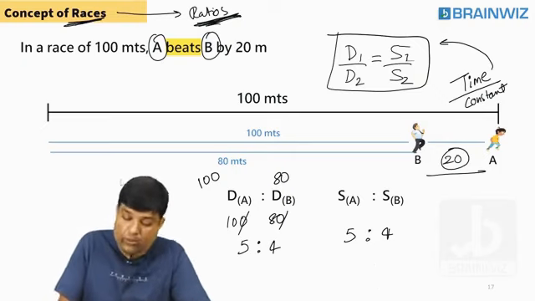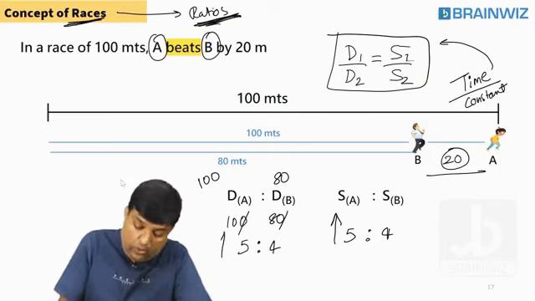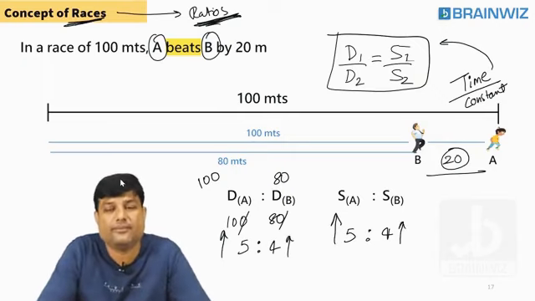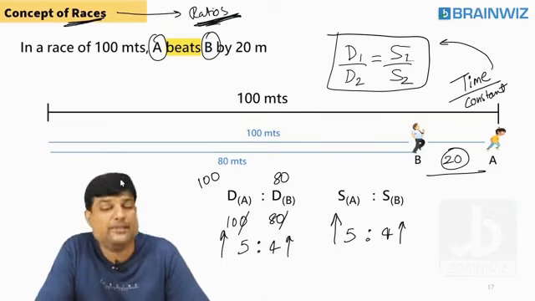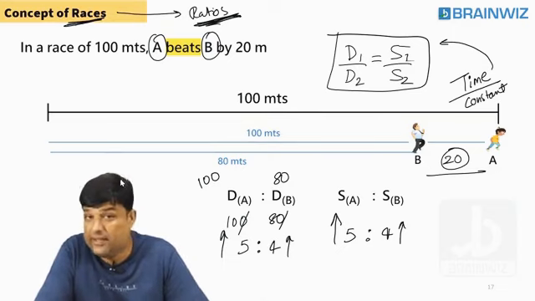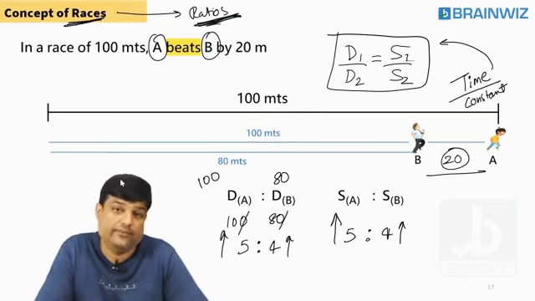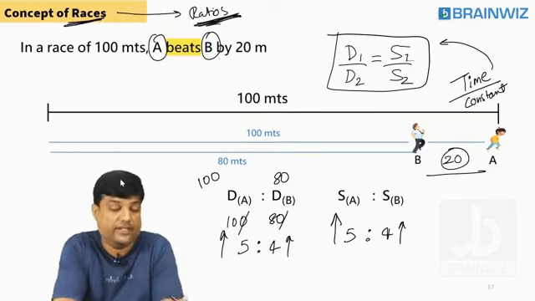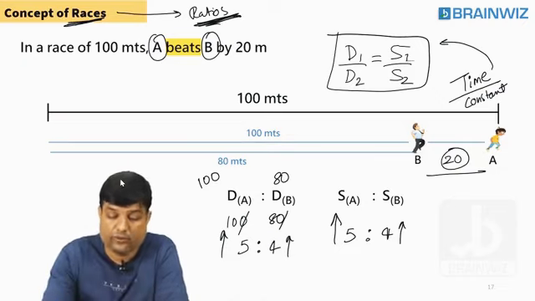Tell me who is having more speed? A. Who will cover more distance? A. Who is having less speed? B. So races, time is constant. Don't forget that. In races, time is constant. Is that fine, everybody? So you are learning the basic concepts of races, everyone. Let's sort of move forward now.